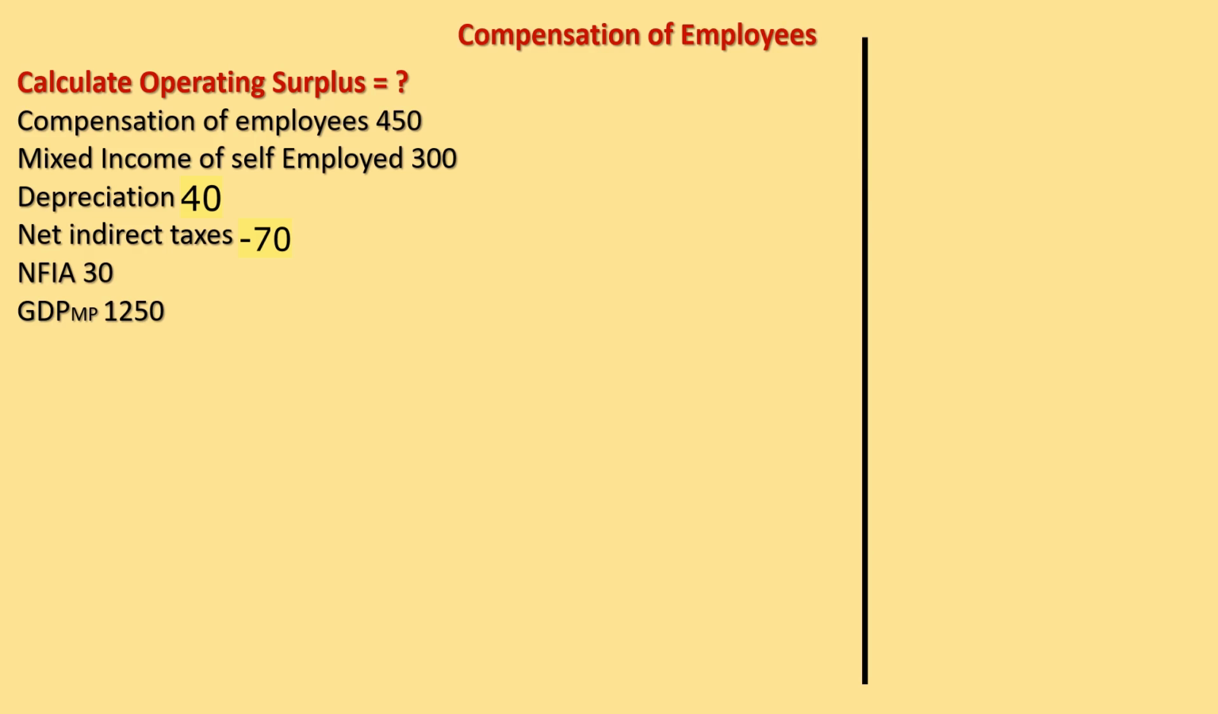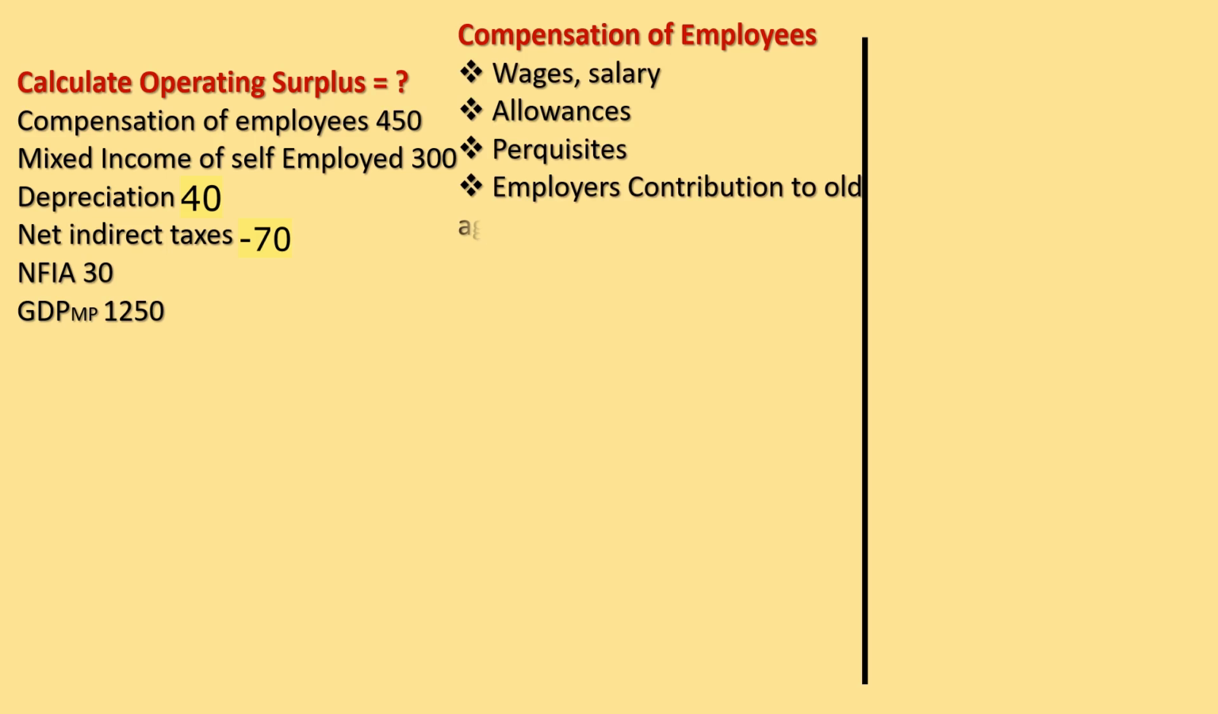In this question, we have to calculate the operating surplus. GDP-MP is given to us. What is being given to us? GDP-MP. When we apply the income method, we will get NDP-FC. From the NDP-FC, we reach the GDP-MP, and then we just calculate the operating surplus. Let us see how. Firstly, draw the format.